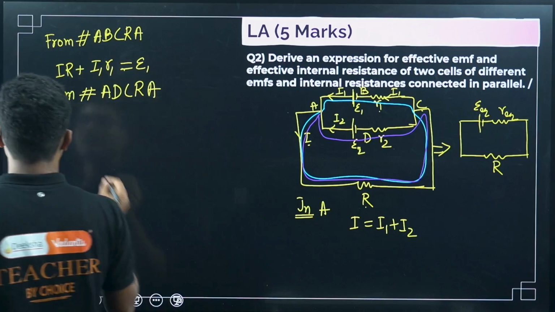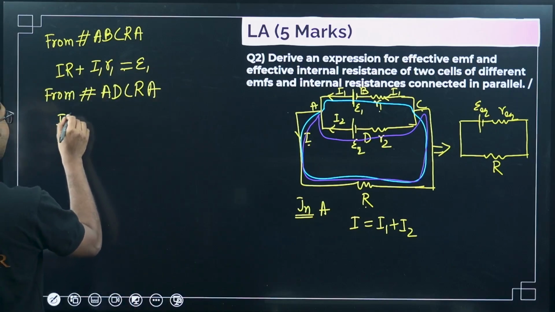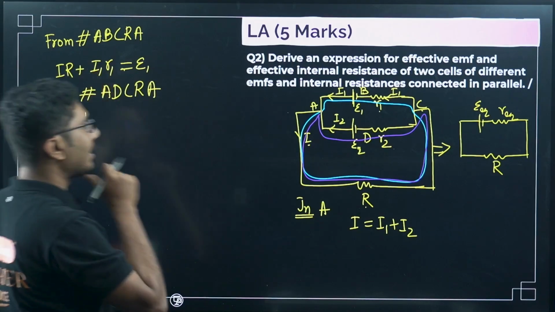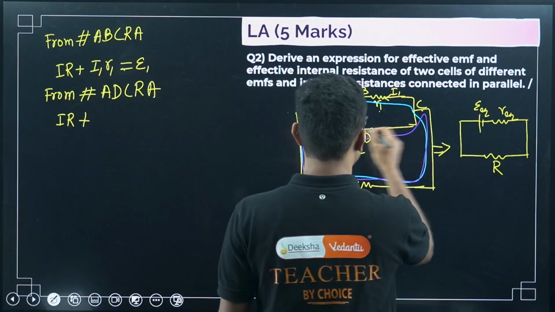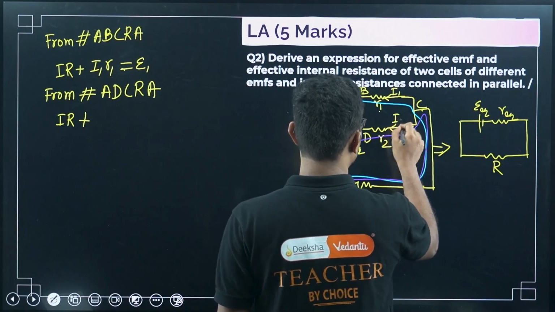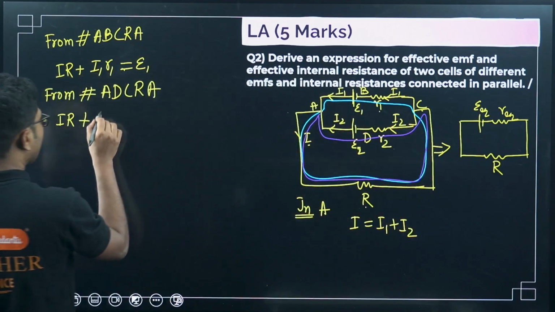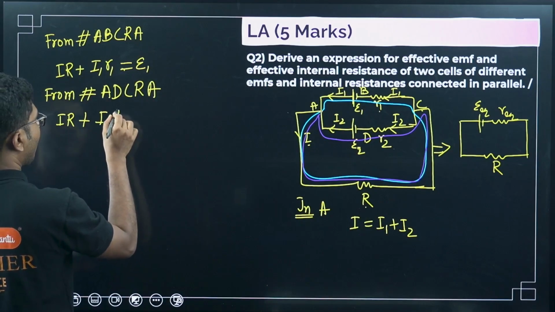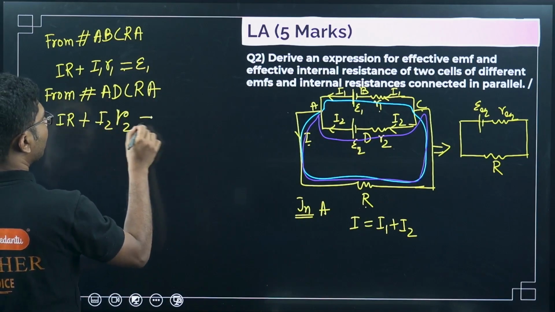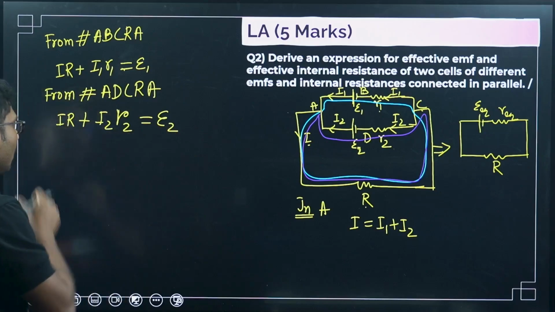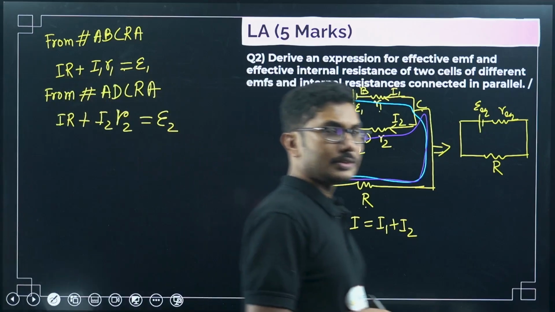From this loop, what we can write, IR will be IR again, plus instead of I1 R1, it will be I2 R2, right? So I2 is going out, so I2 will come back as well. So I2 R2 equals epsilon 2. Okay, simple.